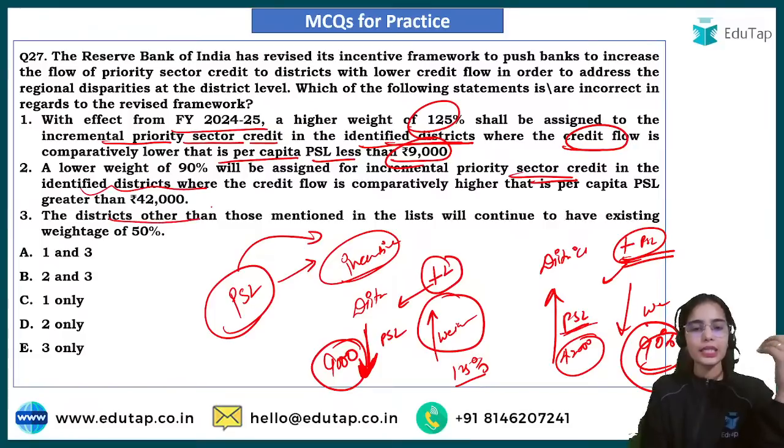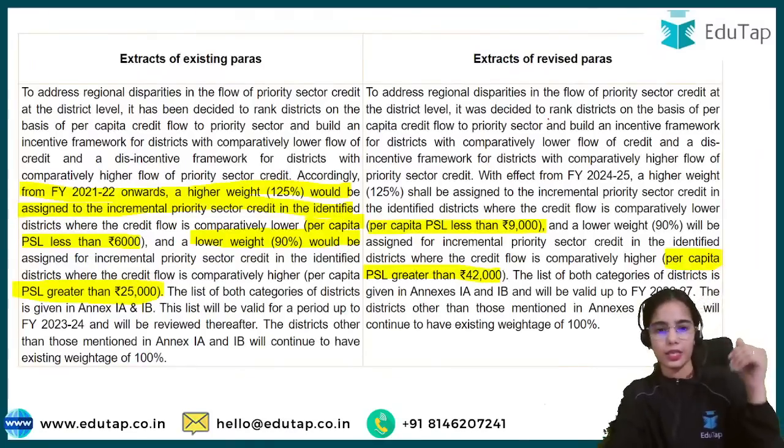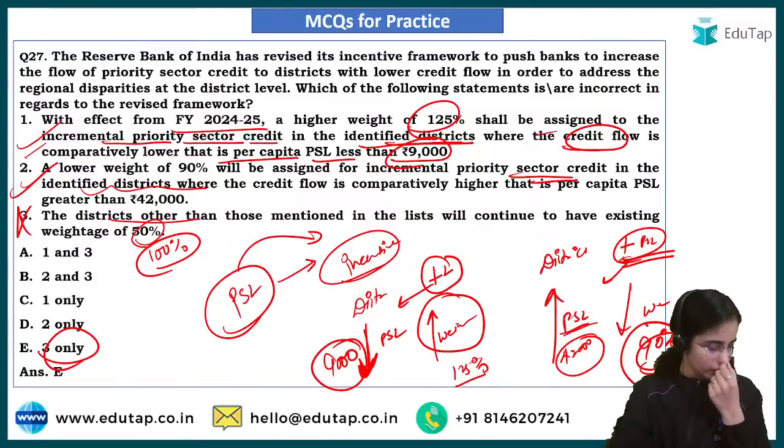The districts other than those mentioned in the first or second list will have a weightage of 100%, that is the normal weightage. So the first and second statements are actually correct, the third is wrong, and that's why you have to find the incorrect statement. So 3 only, that is E, is the answer here. Okay, I hope this is clear.